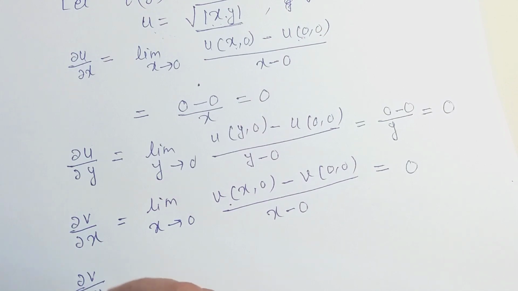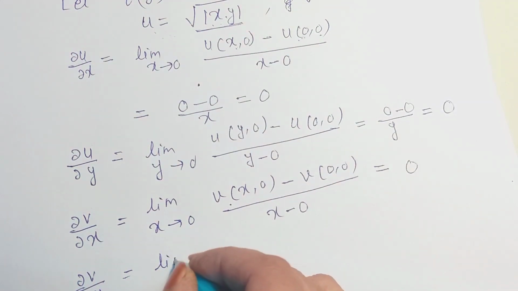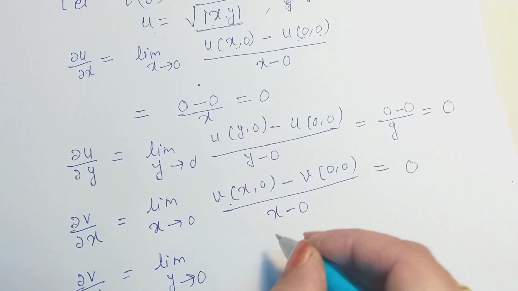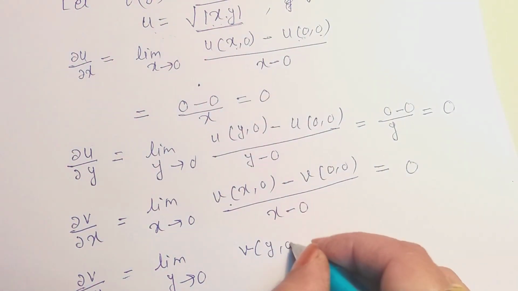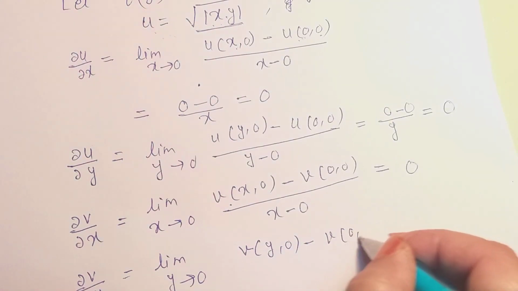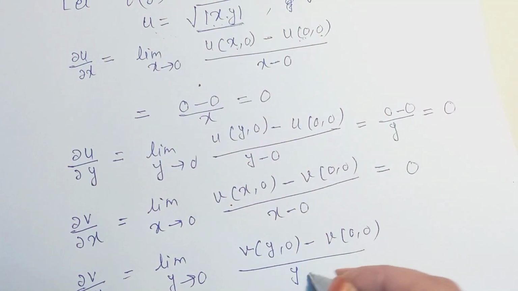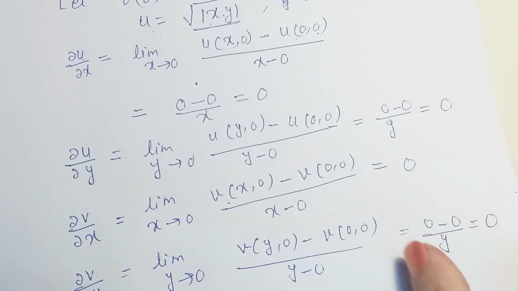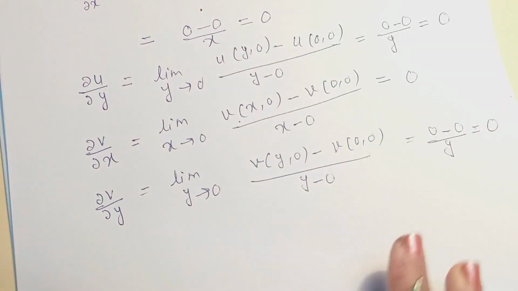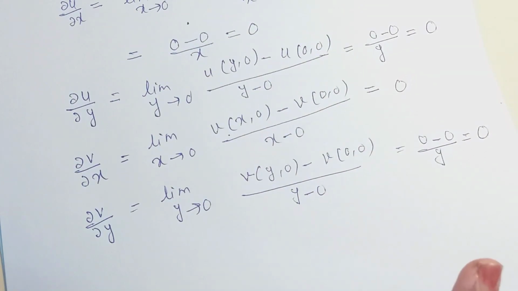And for ∂v/∂y, the limit as y tends to 0 of [v(0,y) − v(0,0)] / (y − 0) is again 0 because v is 0. So we can see here all the values are 0.